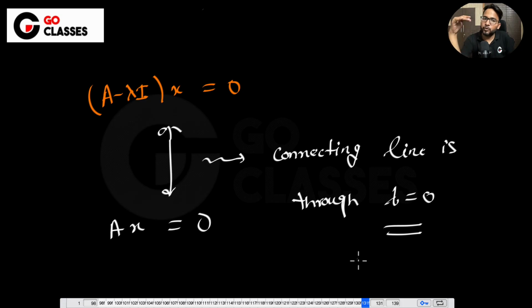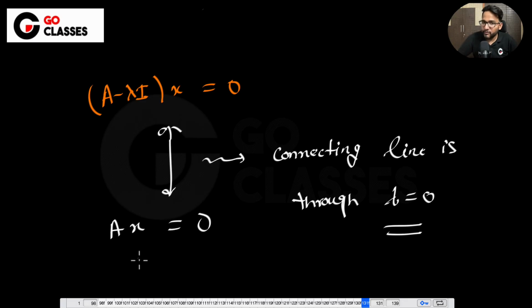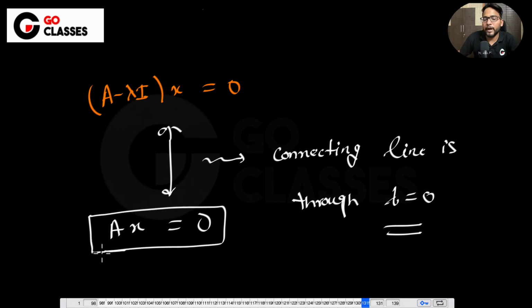Whenever they give you any information about lambda equal to 0, you just try to convert that information. Just think in terms of Ax equal to 0. They are saying that you have two linearly independent eigenvectors corresponding to lambda equal to 0. It means they are talking about solutions of Ax equal to 0. If I ask you, suppose this is one question, that the solution of Ax equal to 0 looks like the following.